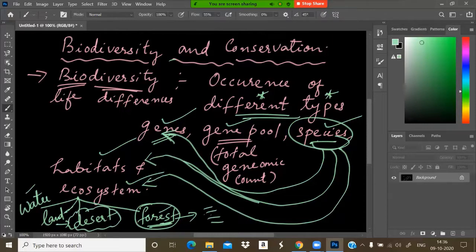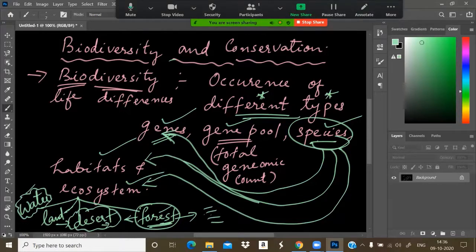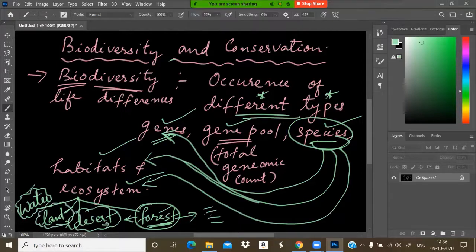The organisms that live in a desert ecosystem may be different from the organisms present in forest ecosystem. And the plants and organisms living in water ecosystem may be different from the organisms that live in a terrestrial environment. Or grass ecosystem is there, so various types of ecosystems are there.